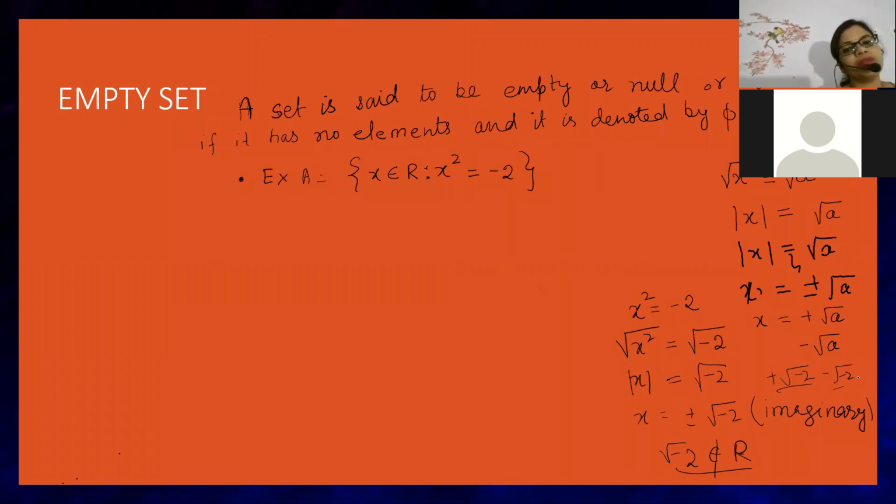That means none of the elements is present inside A. It is empty, or it is called phi. You can give this a name called phi.